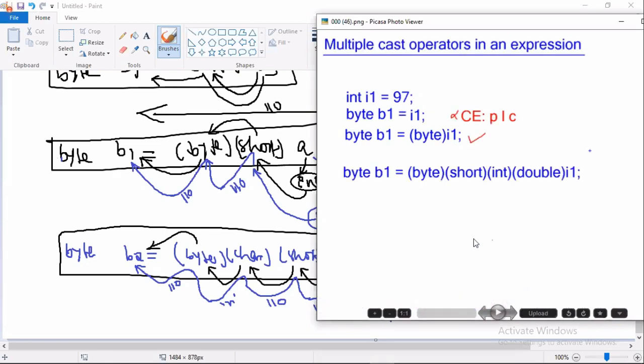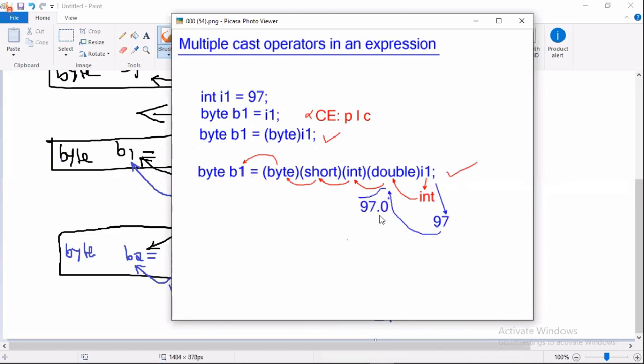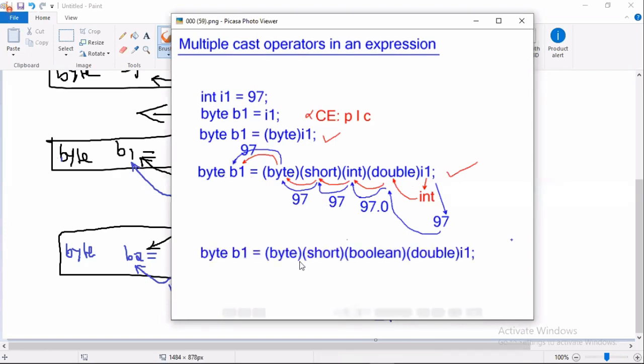Working with multiple cast operators. We can use multiple cast operators in an expression. Then what does the compiler do? The compiler verifies whether neighbor data types are matching or not. Int to double, double to int, int to short, short to byte, byte to byte: allowed or not? Yes. Then what is the JVM doing? The JVM takes the value available in the variable and verifies whether it is in the range of double. Yes. It returns 97.0. Given to int, returns 97. Given to short, returns 97. 97 given to byte, finally storing 97 in byte.